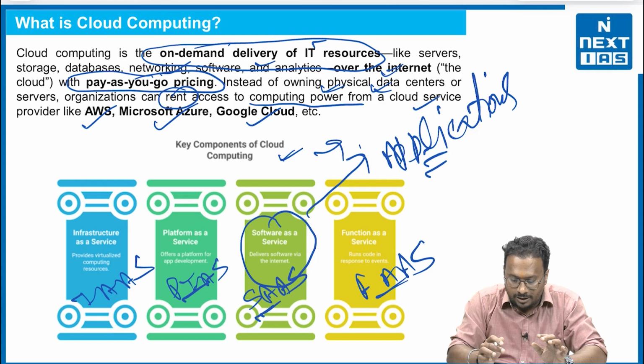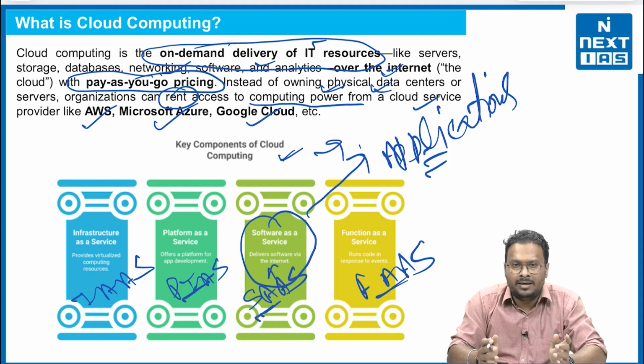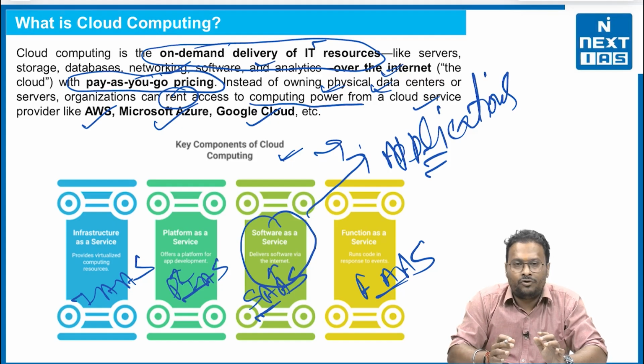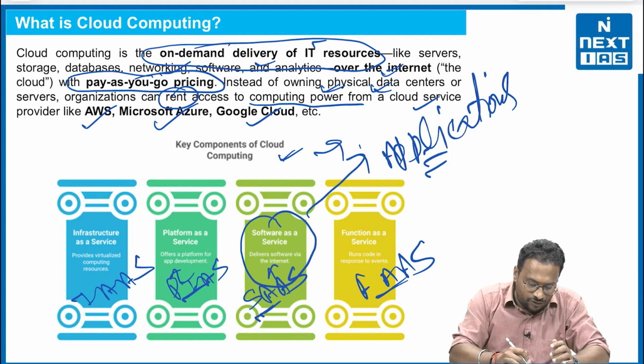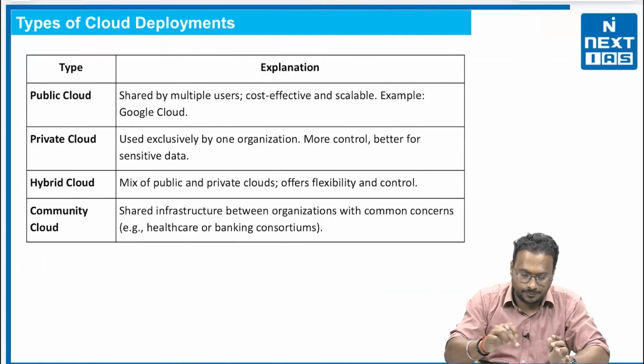That means it runs code in response to events. In SaaS, they deliver software via the internet. In platform as a service, they offer a platform for app development, we may say. And for infrastructure as a service, they provide virtualized computers or computing resources.